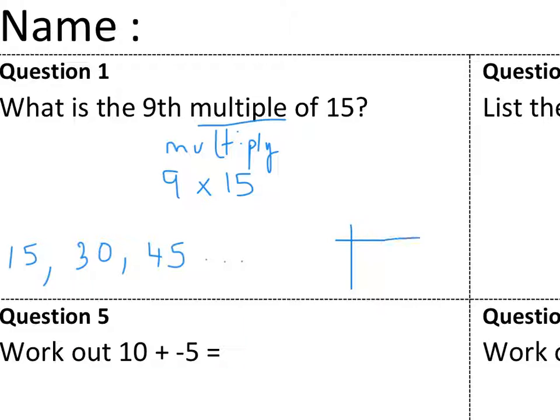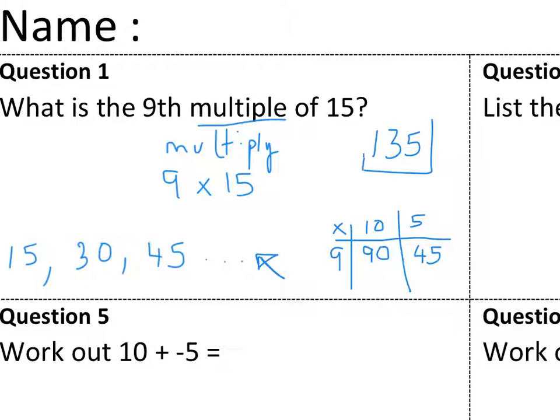which I could either list them all out like this, or I could do 9 times 15: 9 times 10 is 90, 9 times 5 is 45, and add those together. I'd get 135, my 9th multiple.